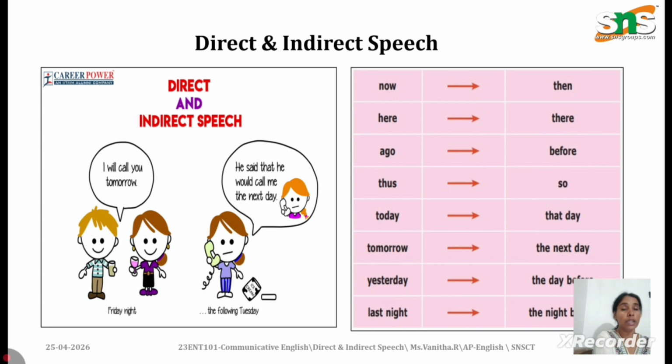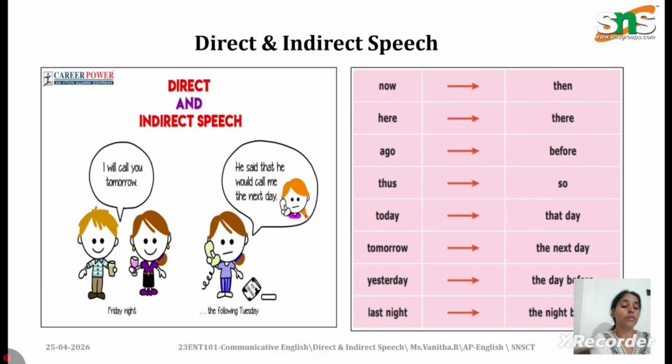I would like to state another example. He said, I will help you. It is a direct speech. When I change it into indirect speech, he said that he would help me. So all the modal verbs which are there in the direct speech, will becomes would.